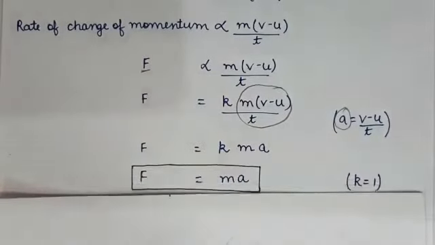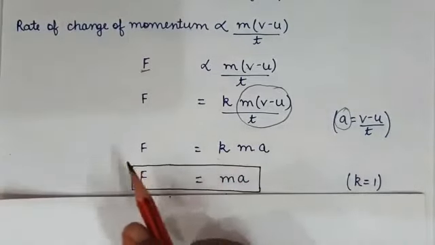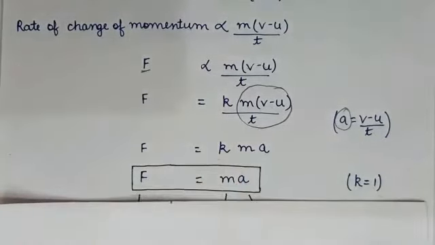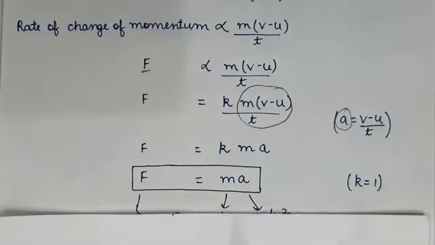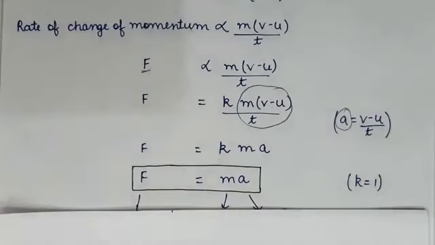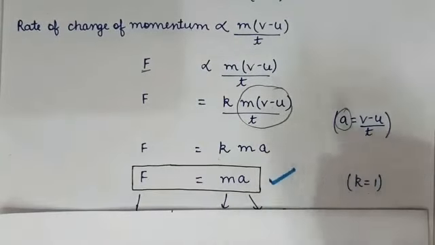Okay. So if k is 1, F is equal to ma. Okay. So this is the formula to calculate force, to measure force. If you know the mass and the acceleration of an object, you can calculate the force. So you can highlight this formula.